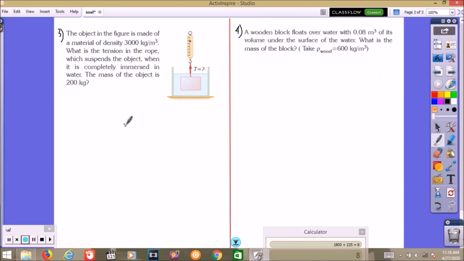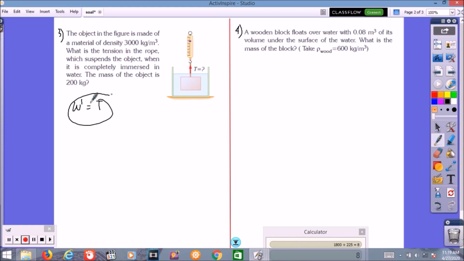Next, the object in the figure is made of a material of density 3000 kg per meter cube. What is the tension in the rope which suspends the object when it is completely immersed in water? The mass of the object is 200 kg. Tension here is the same as the apparent weight, the weight of the object in the water.